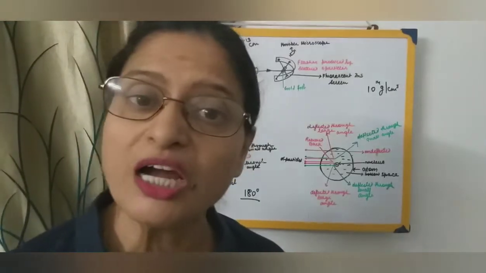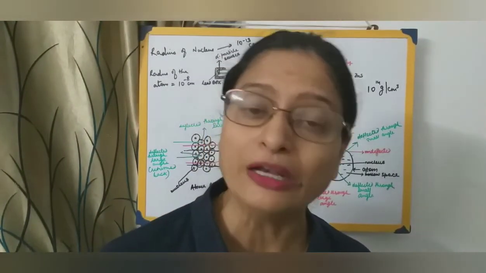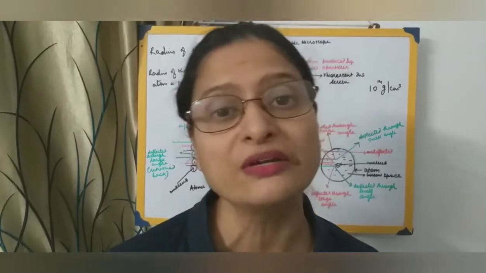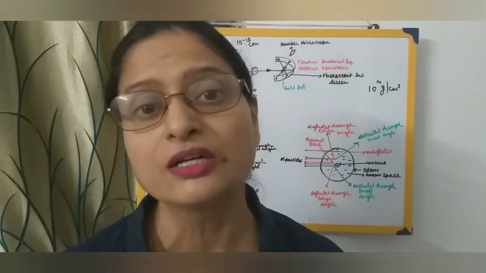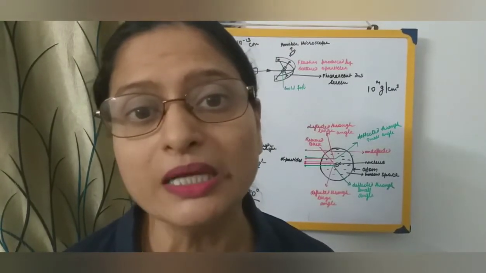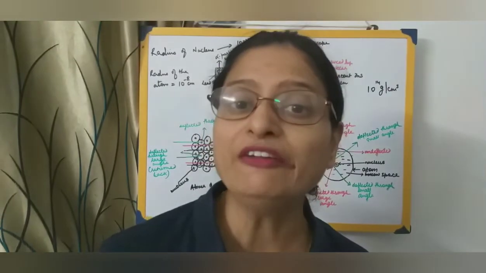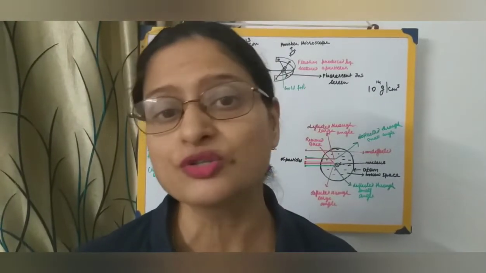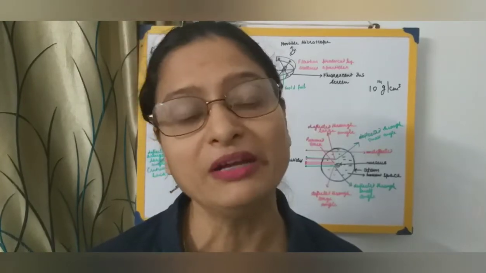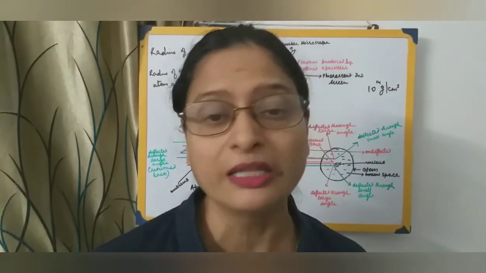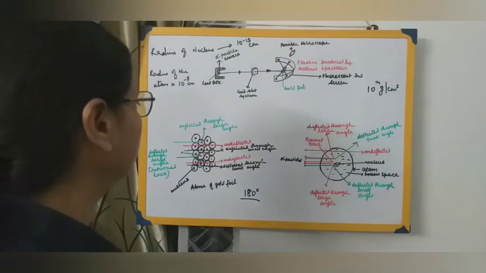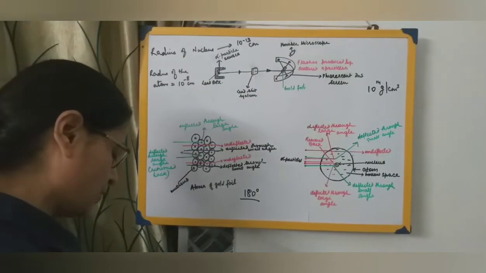The positive charge of the nucleus of one element will be different from the positive charge of the nucleus of another element. So different nuclei will have different positive charge, and the magnitude will vary from element to element and from nucleus to nucleus.